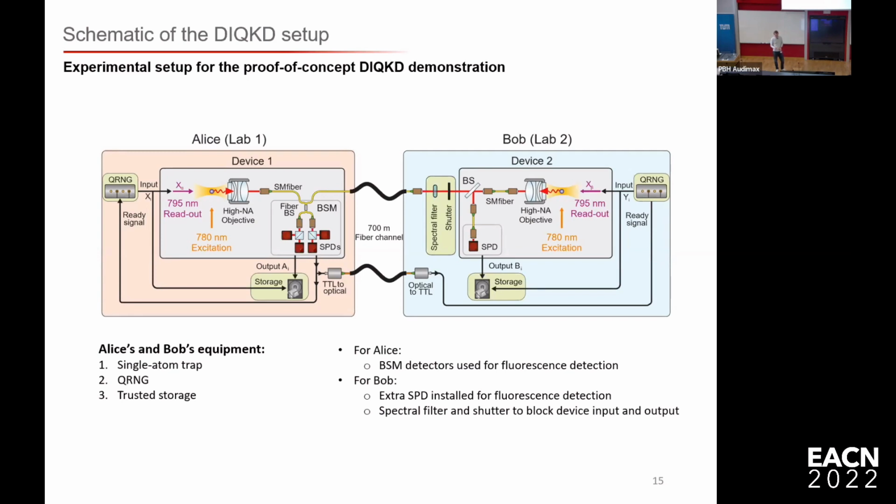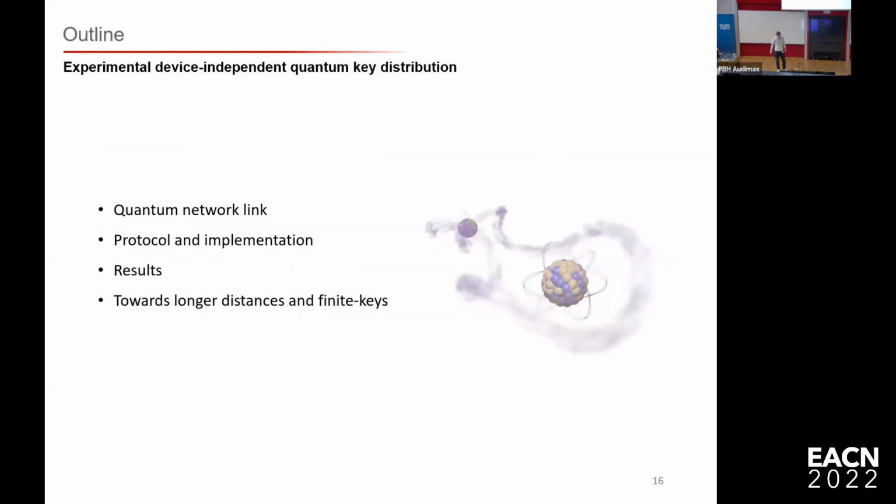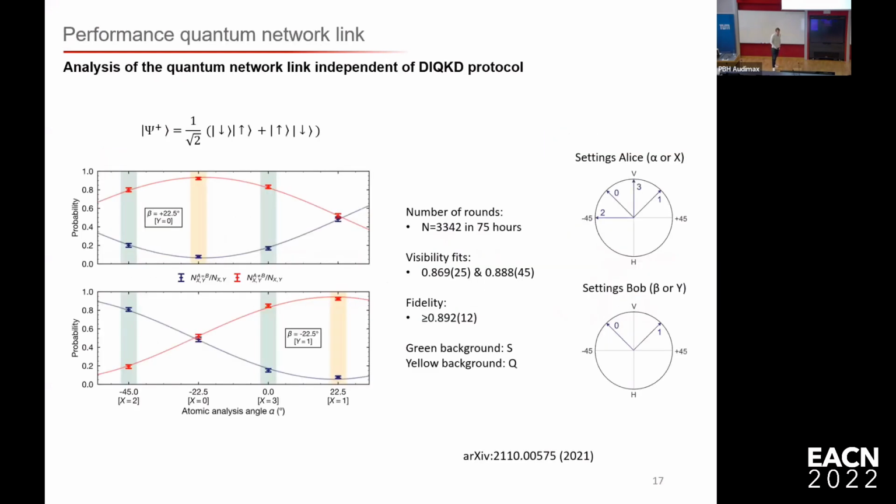And the other thing is that if we do the fluorescence readout, to see whether this atom is still there after a readout, then some light will also leave the lab. So we first close the shutter before we start with this readout. In this way we can make sure that both Alice's and Bob's locations are secure. Then we come to the results.